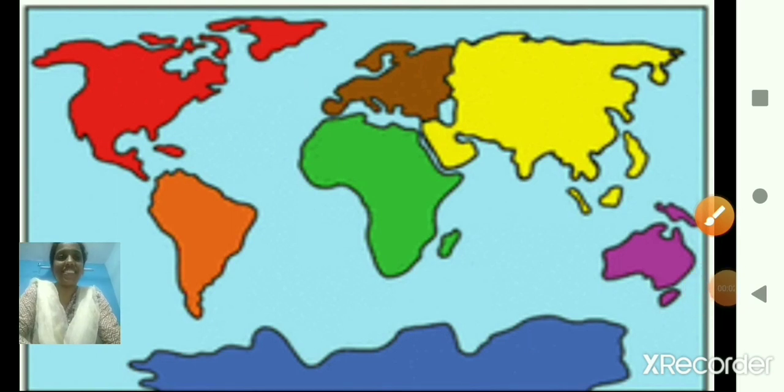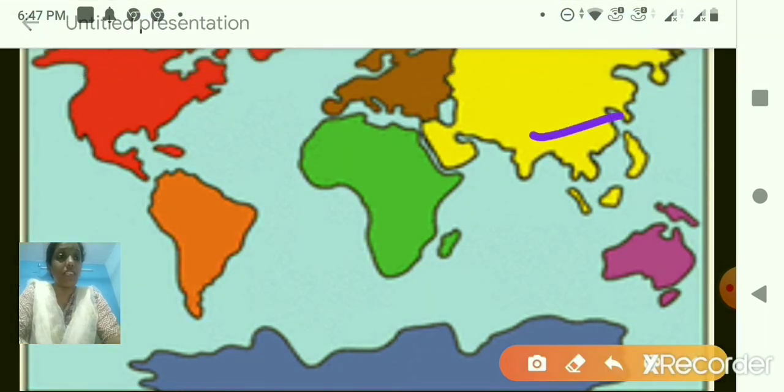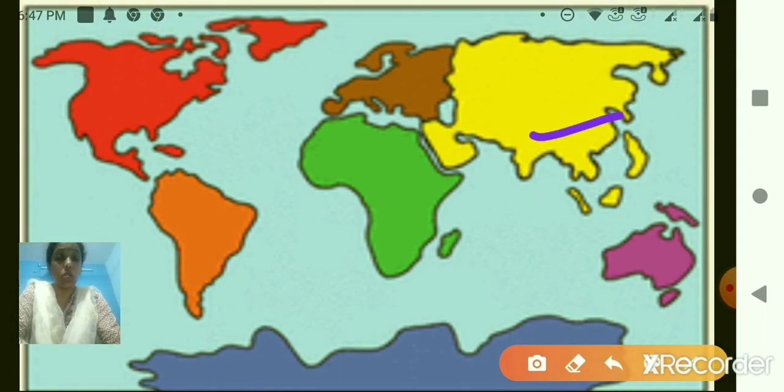Now, children, this is the outline map of the world. Here the continents' names are not given. Now you have to tell me where the continent of Africa lies. We had studied in our last class. Come on, you tell me, children, where does the continent of Africa lie? Does it lie here? No?